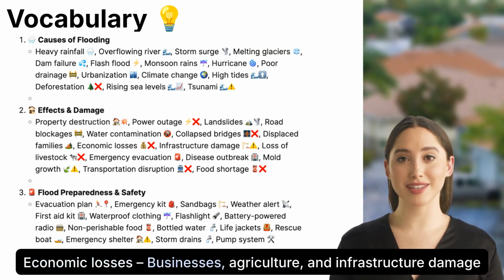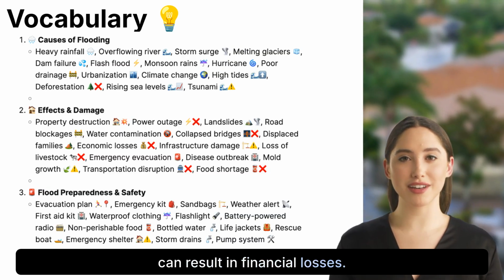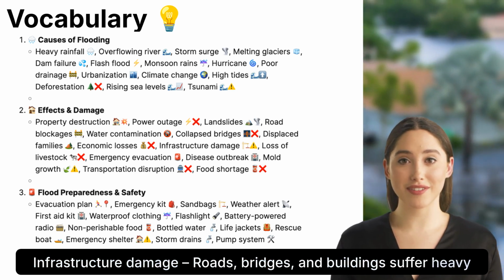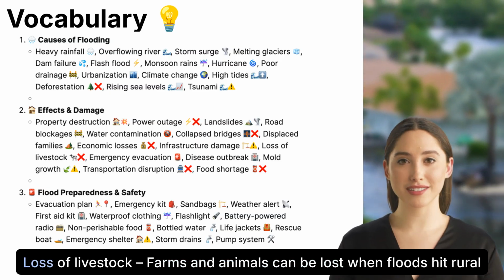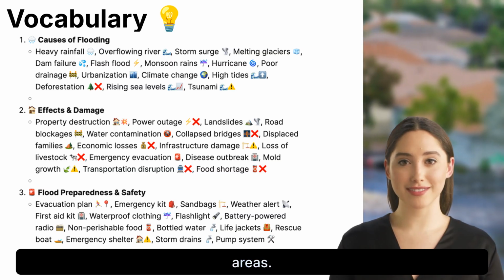Economic losses. Businesses, agriculture, and infrastructure damage can result in financial losses. Infrastructure damage. Roads, bridges, and buildings suffer heavy damage during floods. Loss of livestock. Farms and animals can be lost when floods hit rural areas.